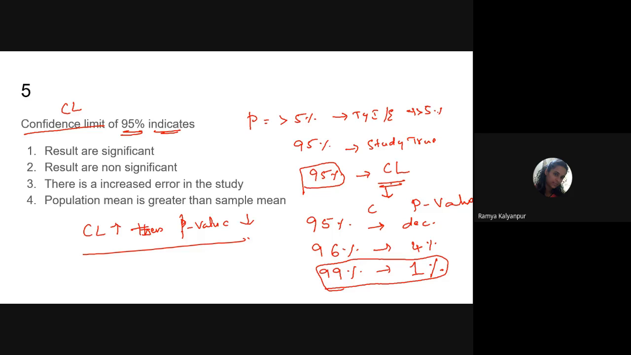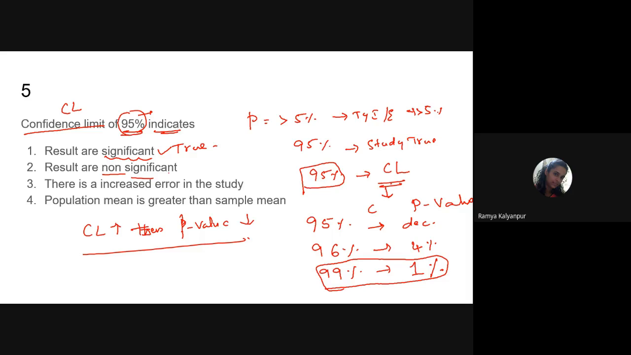So confidence limit 95% means what? The results are significant. Do you agree with this? That means my results are very much strong. And second option says that results are non-significant. No, definitely not, because so much of my results are true. So I can't say that whoever has scored 95%, they're bad students. No. That means it is a significant or good result.